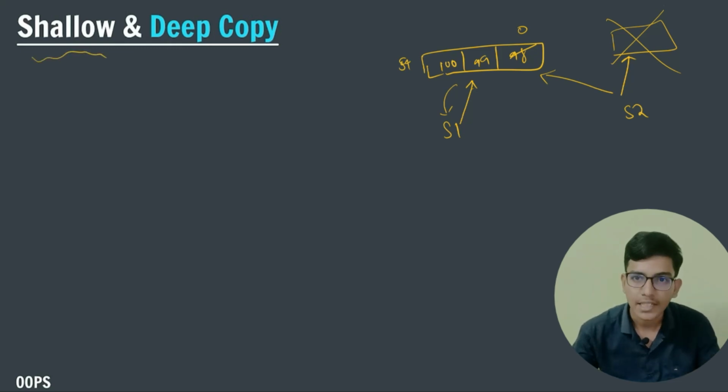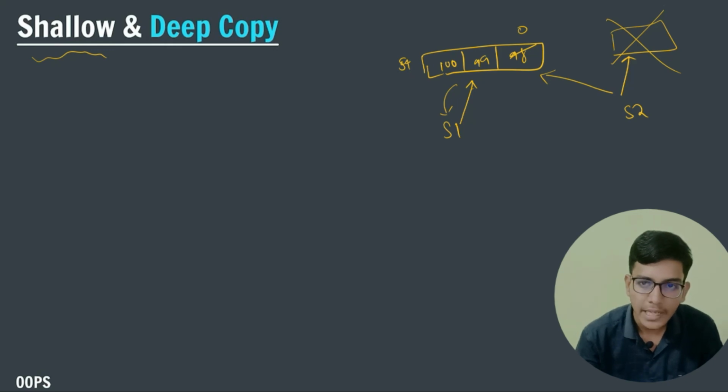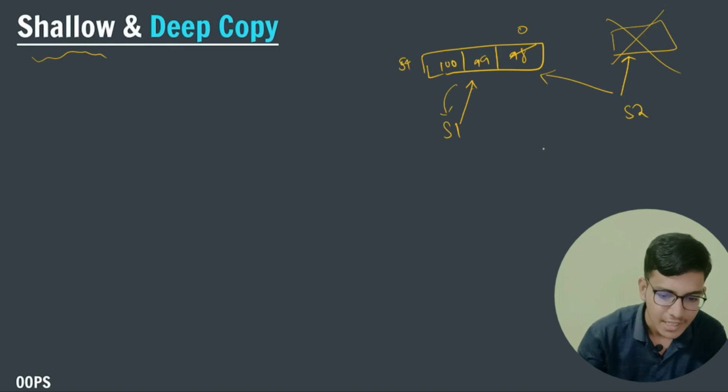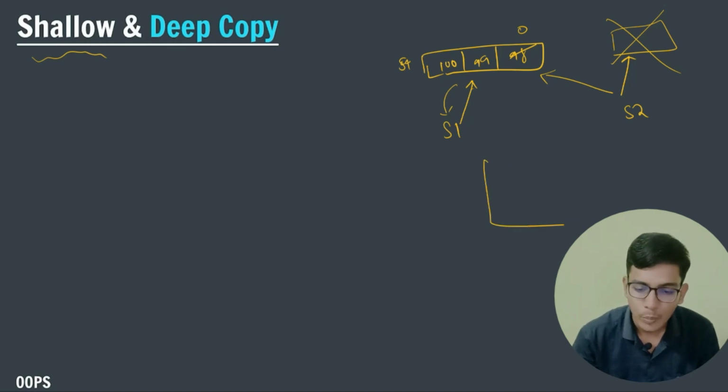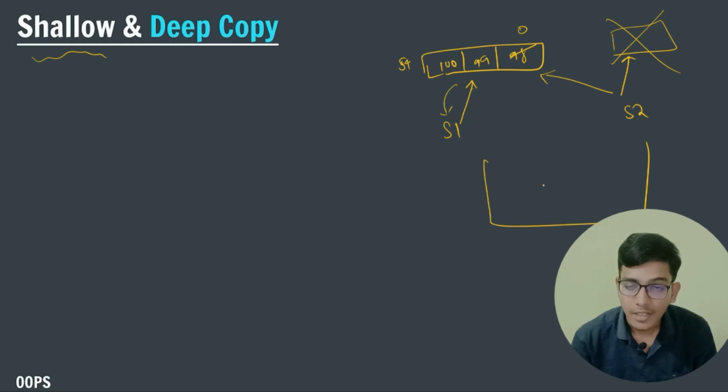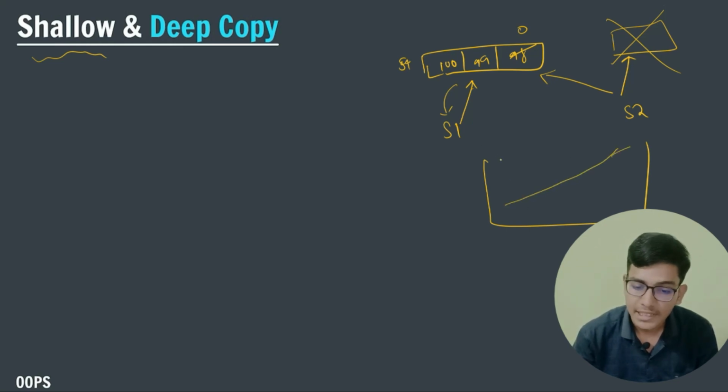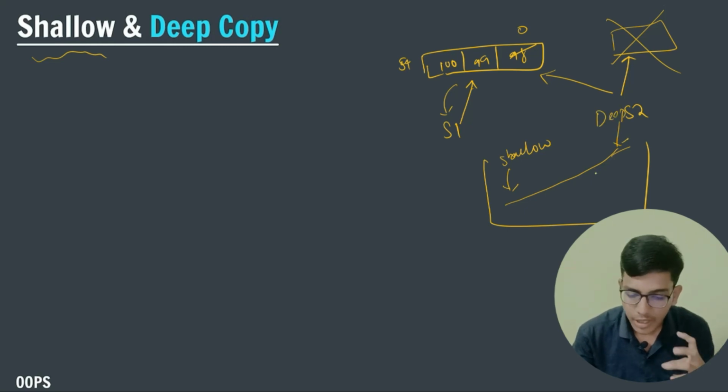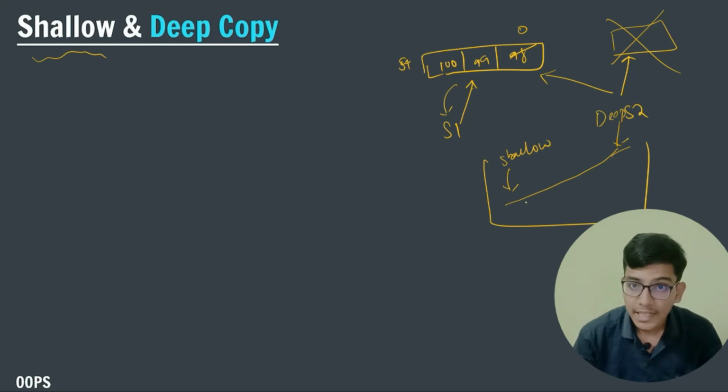To understand the concept of shallow copy and deep copy, let us consider that we have been to a swimming pool. In the swimming pool you have observed that initially the water is shallow. As we go deeper inside, the water becomes deeper, so the depth of the water increases. You can understand it this way.